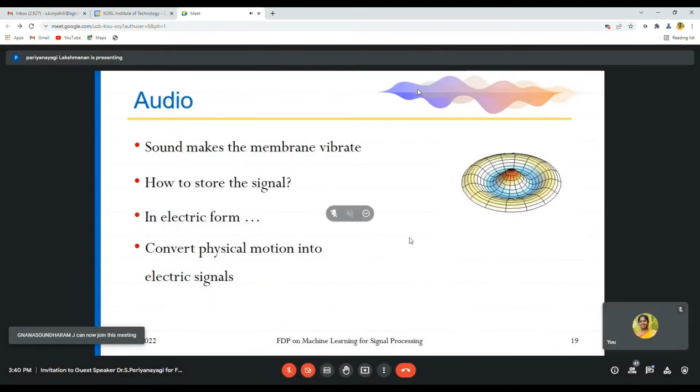Sound makes the membrane vibrate. How is it recorded? When we are talking, the audio signal is recorded by vibration of a membrane, and how to store the signal? It is converted into electrical form, which converts physical motion into electrical signal. Which device do we usually use to convert a physical motion into an electrical signal? Anyone?